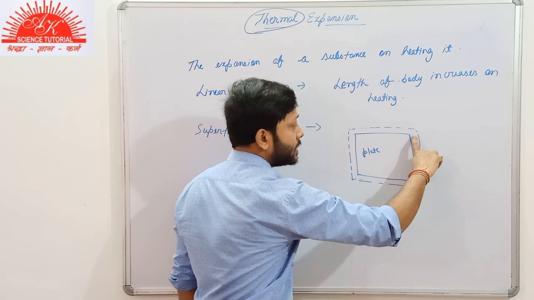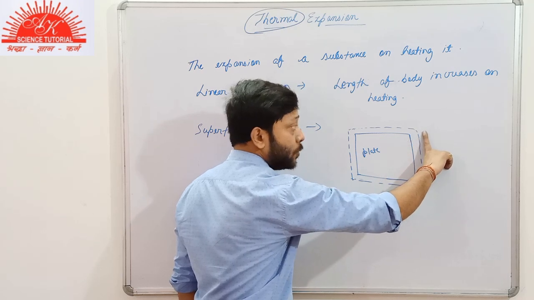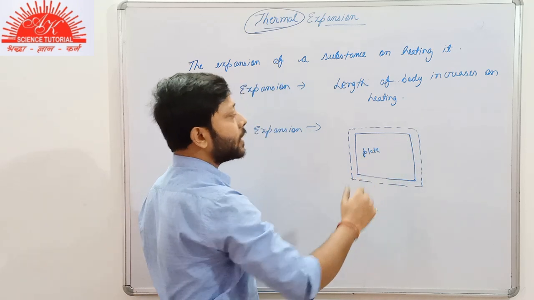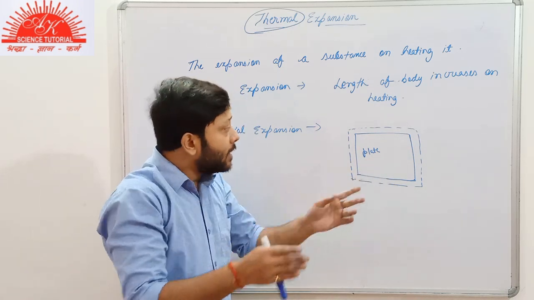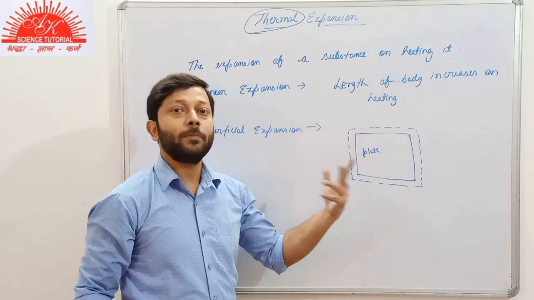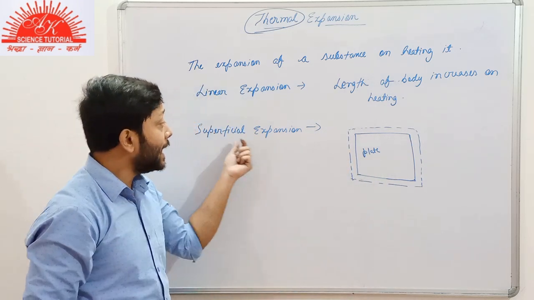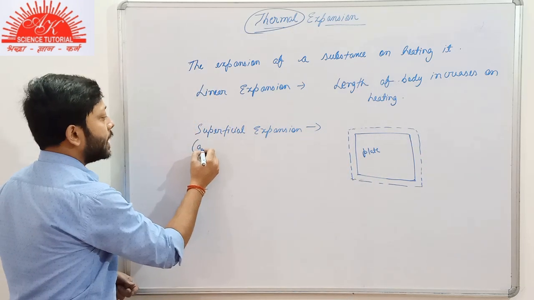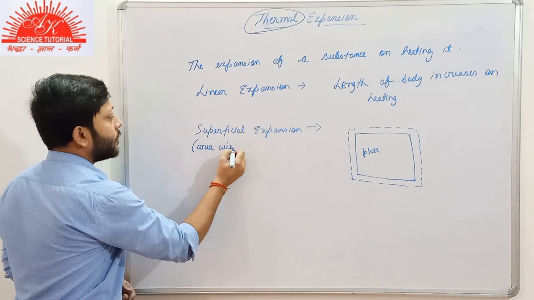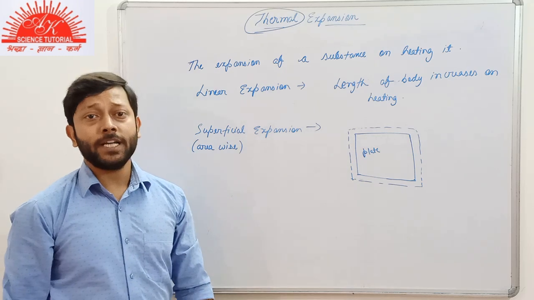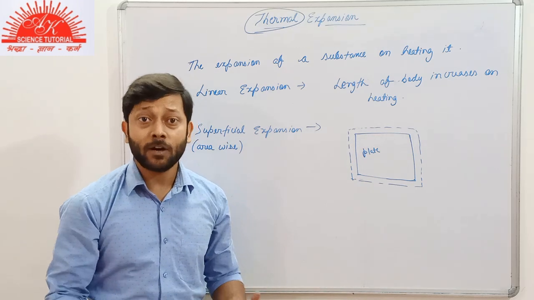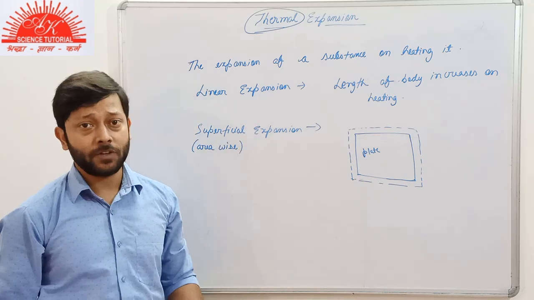Initially the breadth was this and now the new width is this much. So what do we conclude? On heating, the plate increases lengthwise also and breadthwise also. It means it is expanding area wise. I'll write it over here. Area wise. If the area of any body is increasing on heating it, then it will be known as superficial expansion.